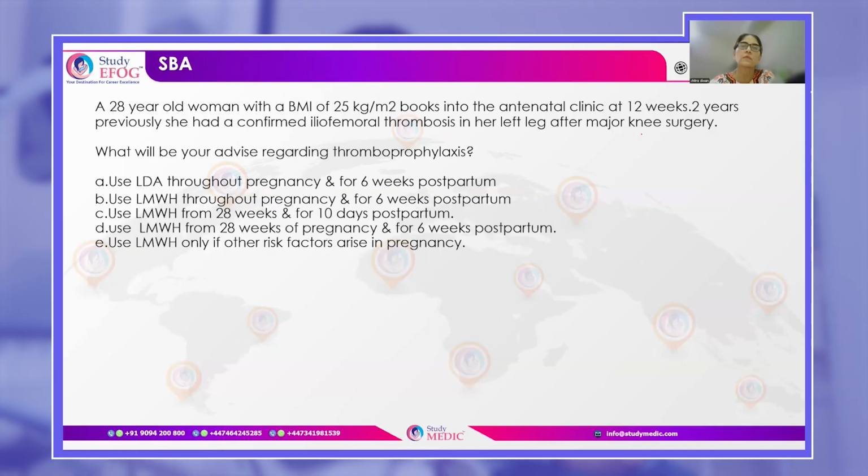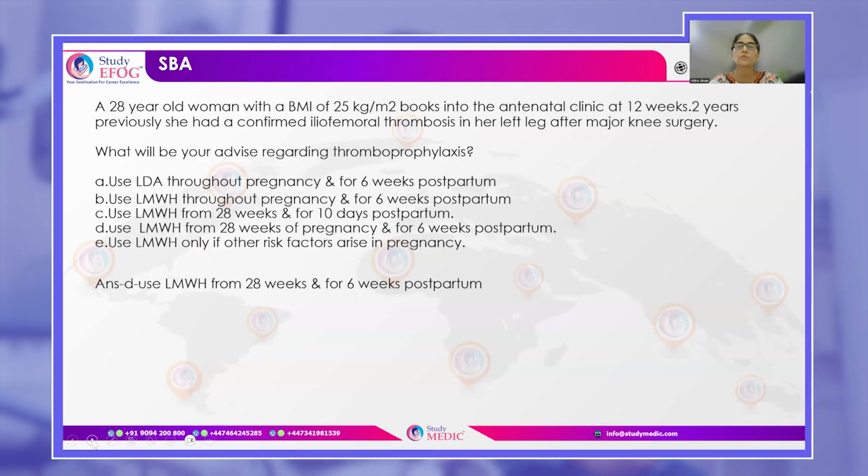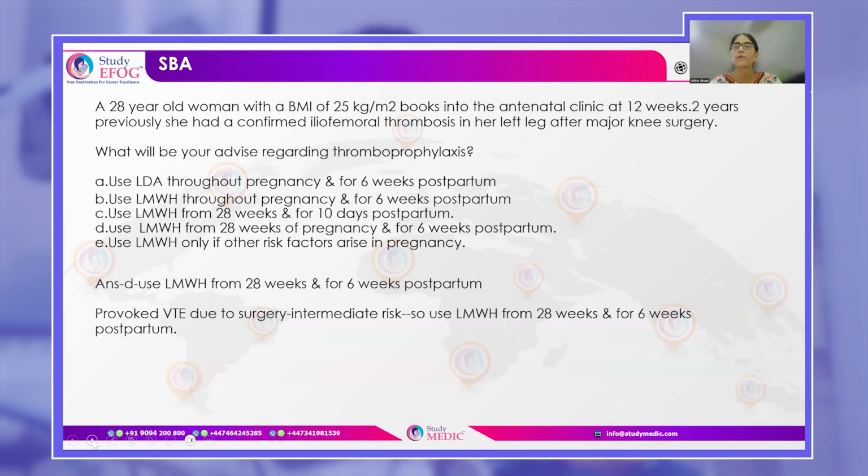Now you have another lady, similar, but she had confirmed iliofemoral thrombosis in her left leg after major knee surgery. So this is because of surgery. Now here, this thrombosis due to a surgery has a score of 3. Okay. So for them, you will start from 28 weeks in the antenatal period, but you will continue for 6 weeks postpartum, because the postpartum period is supposed to be the highest time or the period when we will have thromboembolism. Okay.